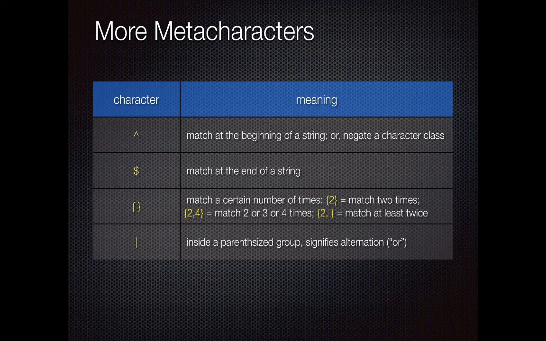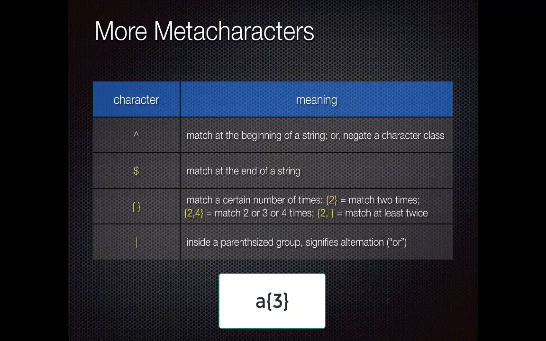So if we do curly brackets 2, nothingness, just a closing curly bracket, that says that we should match that thing at least twice. So for example, we want to see if we've misspelled any words that have, say, 3 A's in them, right? We can put the literal letter A followed by curly bracket 3, curly bracket, and the regular expression will try to find 3 A's in a row.